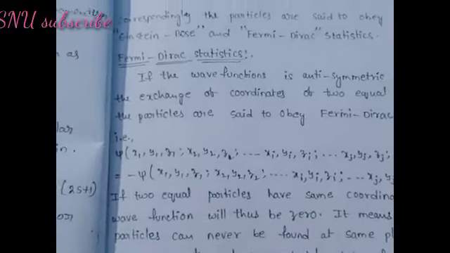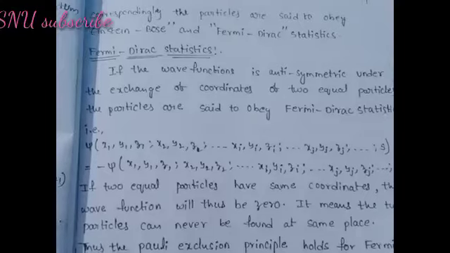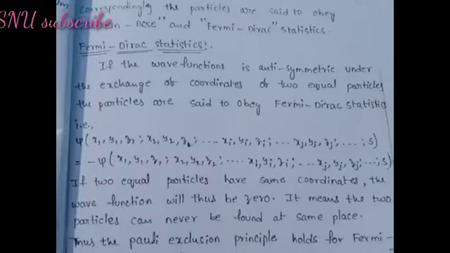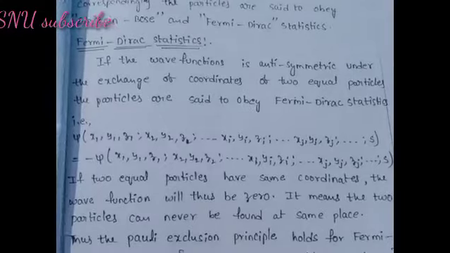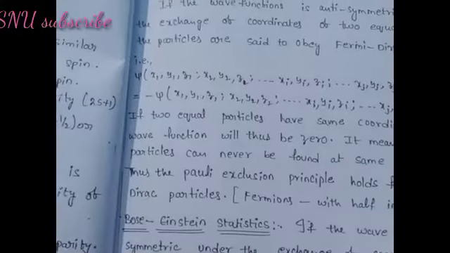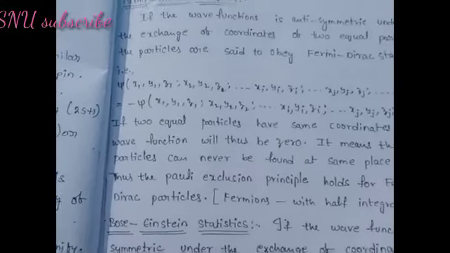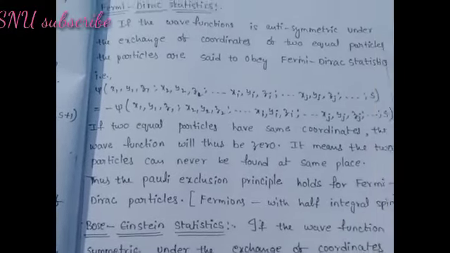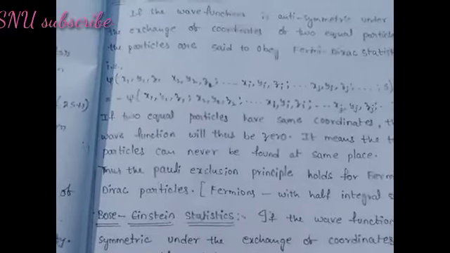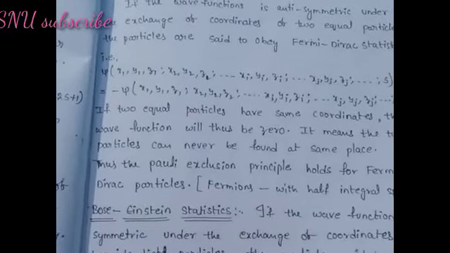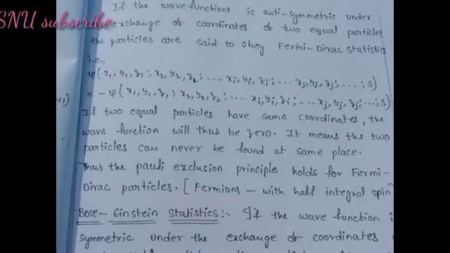Fermi-Dirac statistics. If the wave function is antisymmetric under the exchange of coordinates of two equal particles, the particles are said to obey Fermi-Dirac statistics, that is, psi(x1, y1, z1, x2, y2, z2, ..., xi, yi, zi, ..., xj, yj, zj, ..., s) equals minus psi(x1, y1, z1, x2, y2, z2, ..., xj, yj, zj, ..., xi, yi, zi, ..., s).